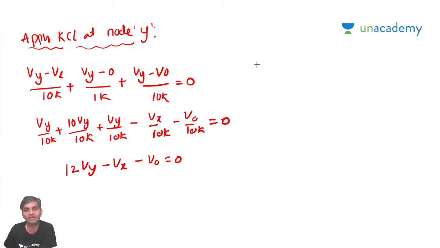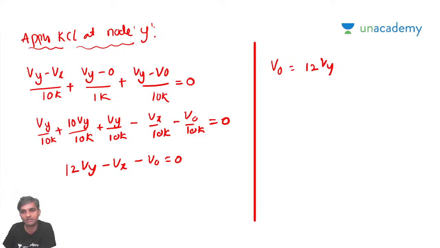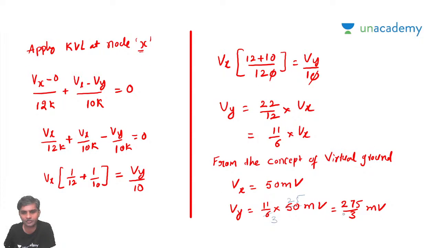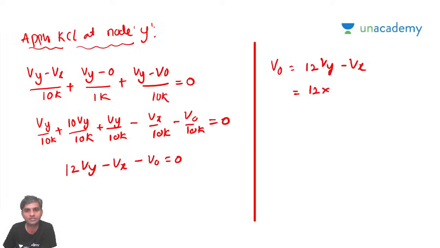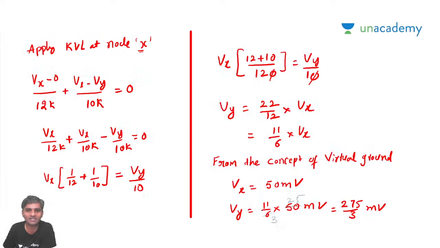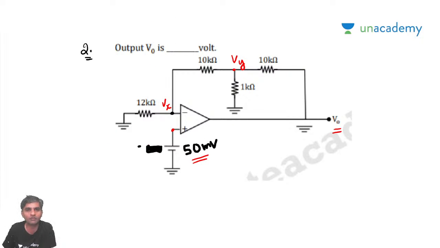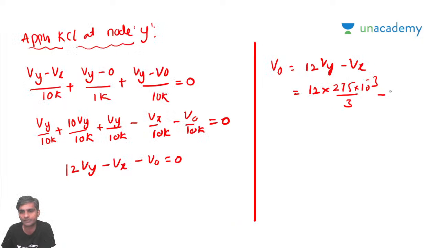If you simplify, V0 is going to be what? 12 Vy minus Vx. So how much is Vy? Just now we have calculated: Vy is going to be 275 by 3 millivolts. I'll put this as 275 into 10 to the power of minus 3 by 3. How much is Vx? Vx is the same as this 50 millivolts.